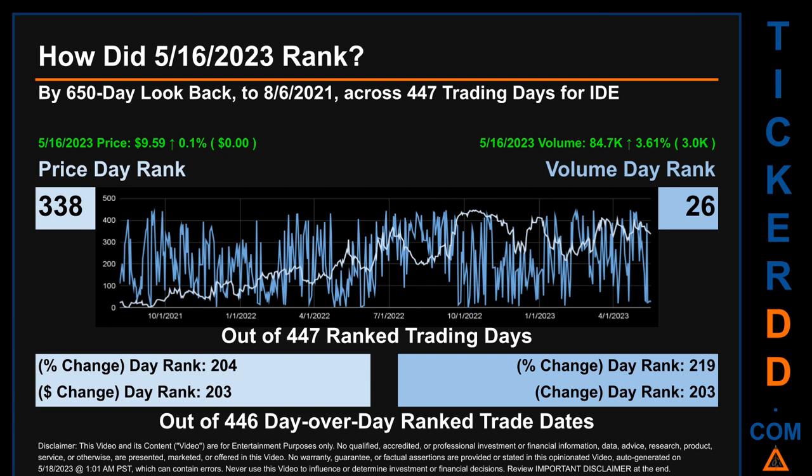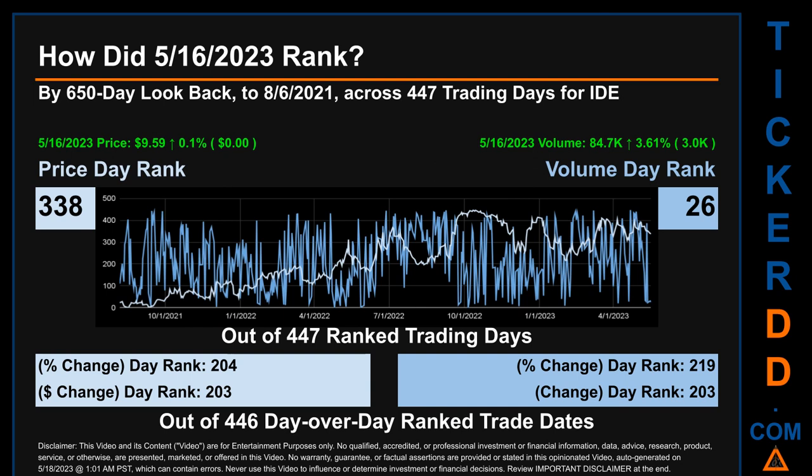How did May 16, 2023 rank for IDE? By 650 calendar day look back to the 6th of August 2021, across 447 trading days, May 16, 2023 price ranked 338 while its volume ranked 26. Each of the 447 trading days were ranked amongst themselves by highest end-of-day price and volume, with a rank of 1 being the highest and 447 being the lowest ranked day.